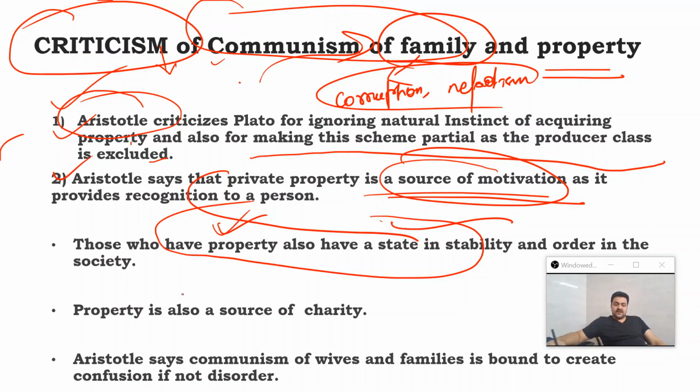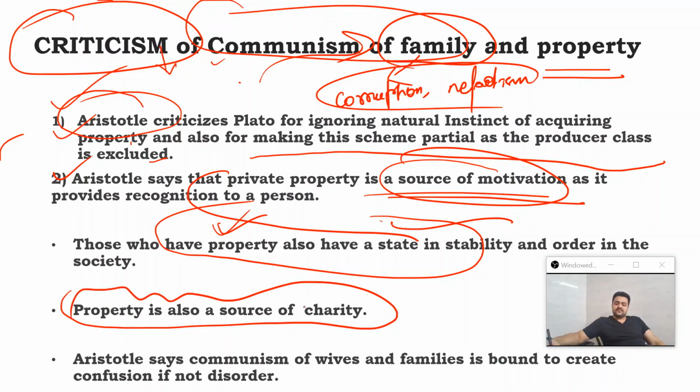Now, another valid point is that property is also a source of charity. It is through charity that many a times welfare of the disadvantaged section is possible. This charity is possible only when there is property. If there is no property, then charity will not be there. So philanthropy and charity are all possible only because of the institution of private property.